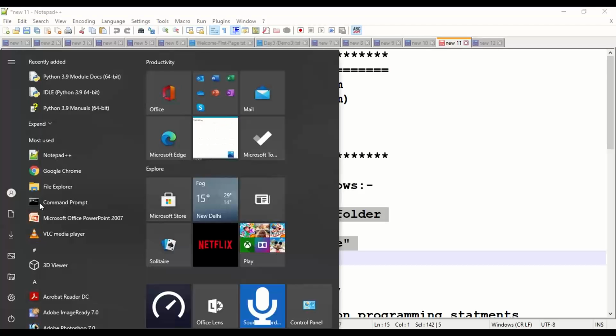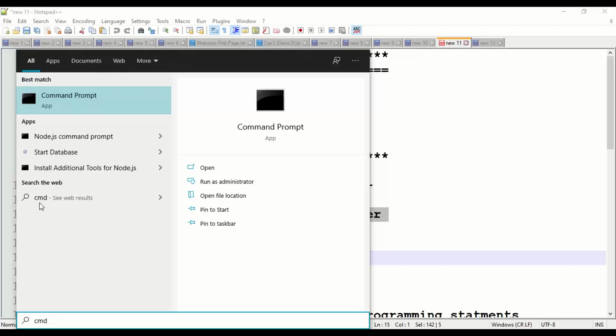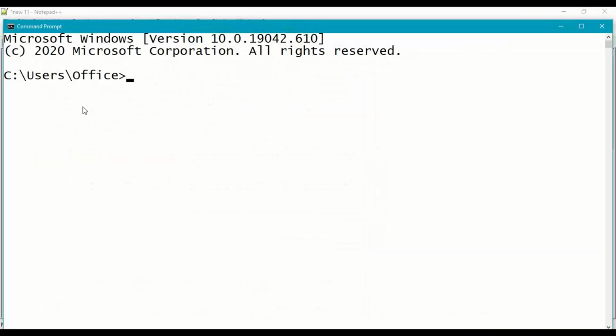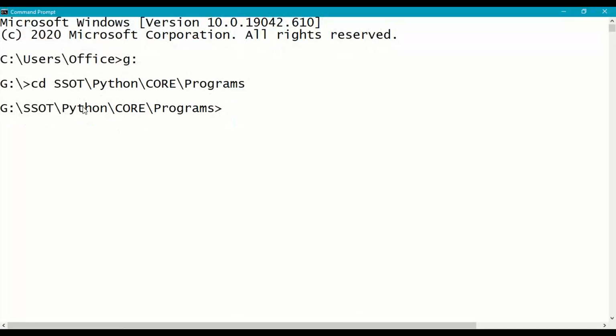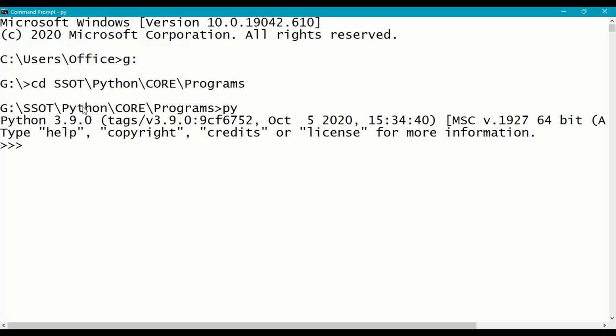Click on the start button, type cmd, open the command prompt, go to G colon, srisai online training, under that Python, under that core Python, under that programs. Right. So simply say cls, or type the py command. It will open the Python interactive mode with the Python version.